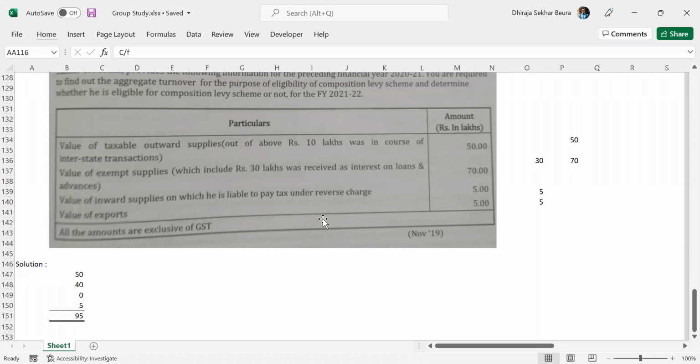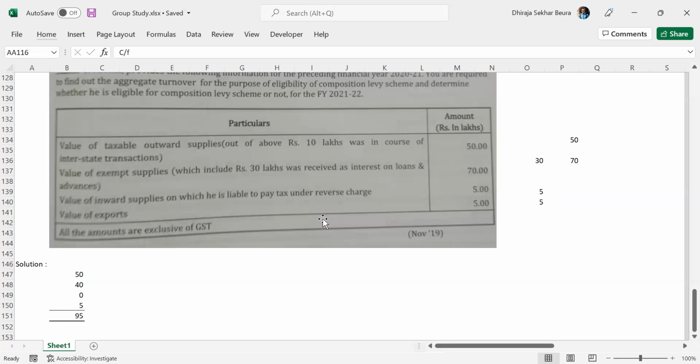However, while calculating aggregate turnover for the purpose of determining eligibility for composition levy, export is considered as a sale only. Even if the tax on it is nil, still it is a sale, it is turnover. So it will be included as a part of aggregate turnover. However, if in a question export is provided but the question asks for GST liability, in that case GST on exports will be nil. Make sense?